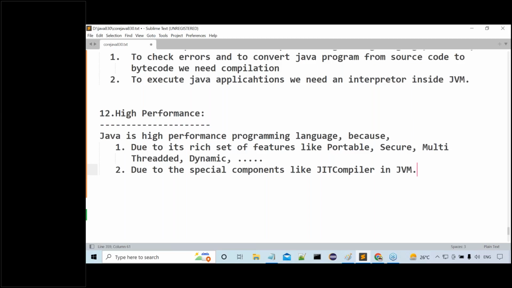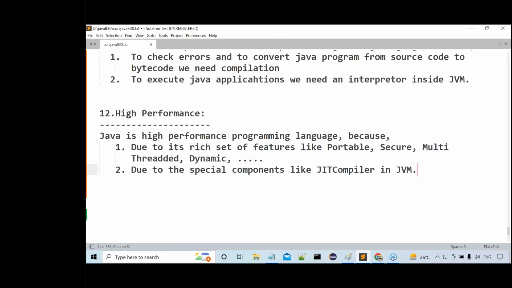Next one is after that. How can you say Java is a multi-threaded programming language? Why? Because Java is following which thread model? Multi-thread model, not single thread model. If it is multi-thread model, it allows parallel execution. When it allows parallel execution, automatically it will take less execution time. When it takes less execution time, the performance will be what? High performance. Okay, Java programs are having high performance, that's okay.